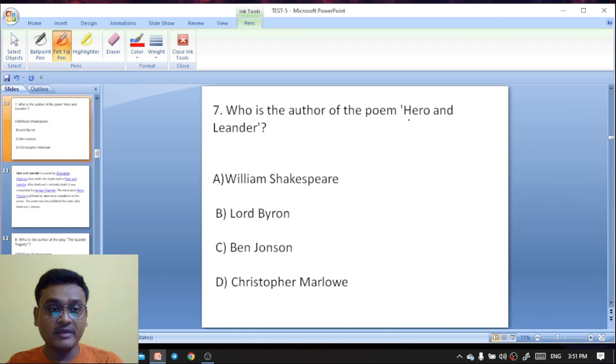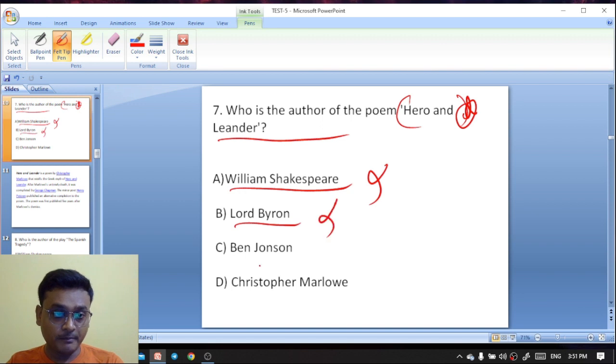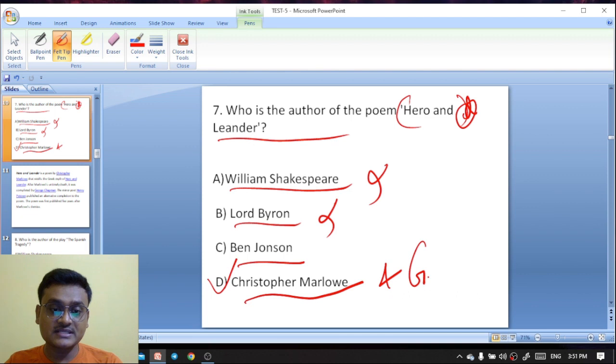Who is the author of the poem Hero and Leander? The options are William Shakespeare, Lord Byron, Ben Jonson, Christopher Marlowe. It was actually incomplete. It was written by Christopher Marlowe, and later it was completed by George Chapman.